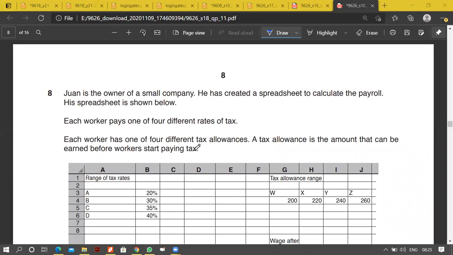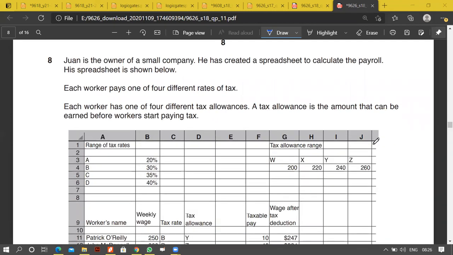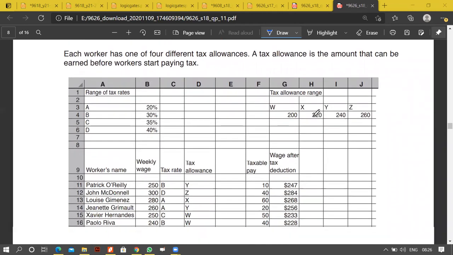Right. Yeah. So you can get a question on spreadsheets, because practically we've done that. Joanne is an owner of a small company. He has created a spreadsheet to calculate the payroll. His spreadsheet is shown below. Each worker pays one of four different rates of tax. Each worker has one of four different tax allowances. A tax allowance is the amount that can be earned before workers start paying tax.